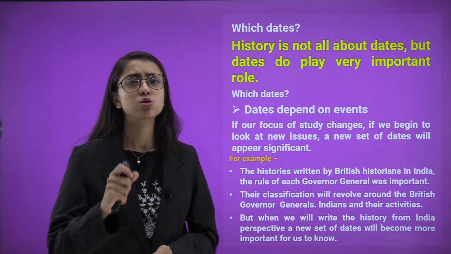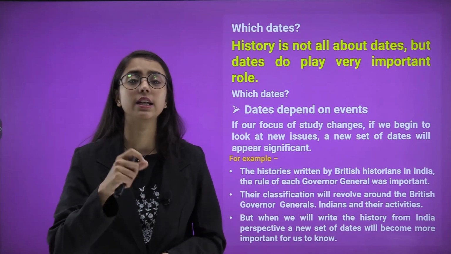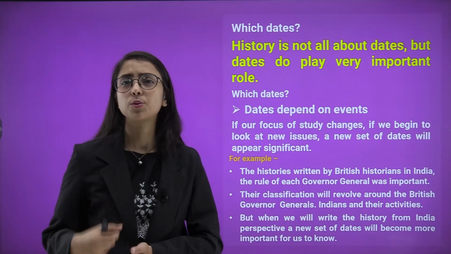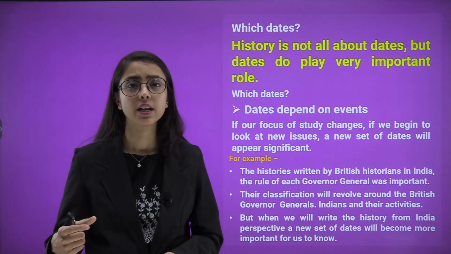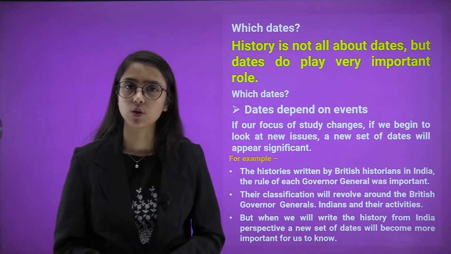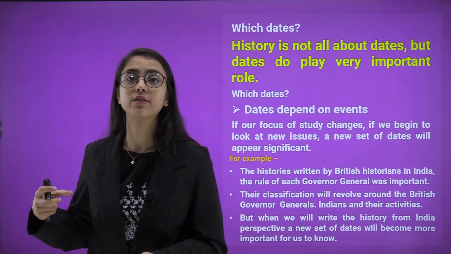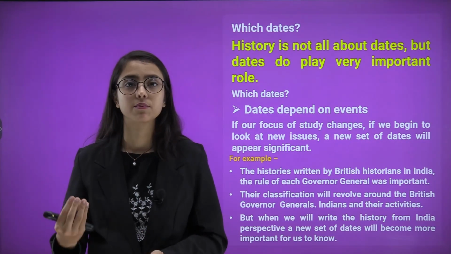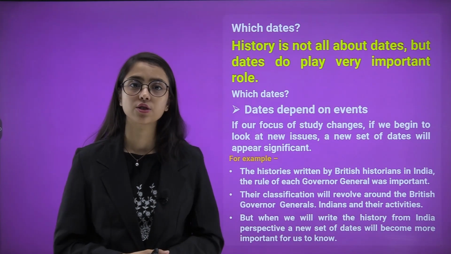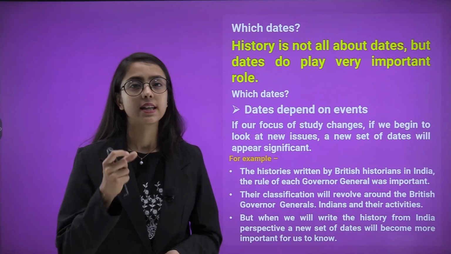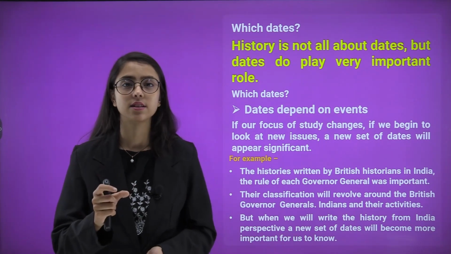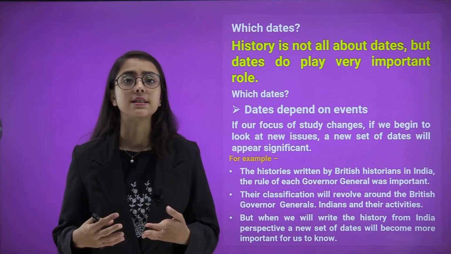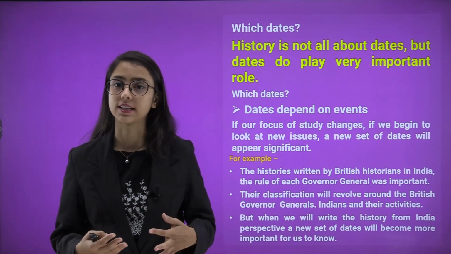Now, how to choose which date? Dates depend on the event. As we discussed the example of 15th and 26th of Jan, why is 26th Jan important? Because that was the day when our constitution came into force. So, it has a historical significance important for our country, for the people of India, right? So, that becomes an important date in our culture and society and for our nation. So, important and significant dates which were recorded were recorded on the basis of what events took place on those dates.